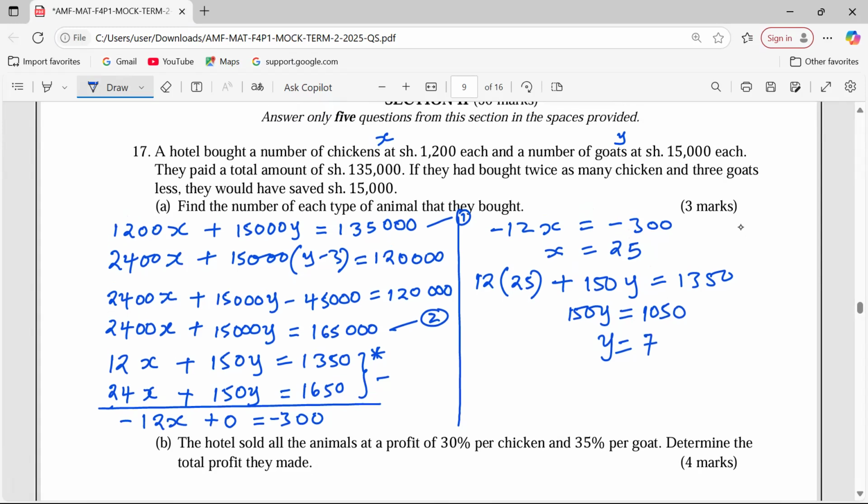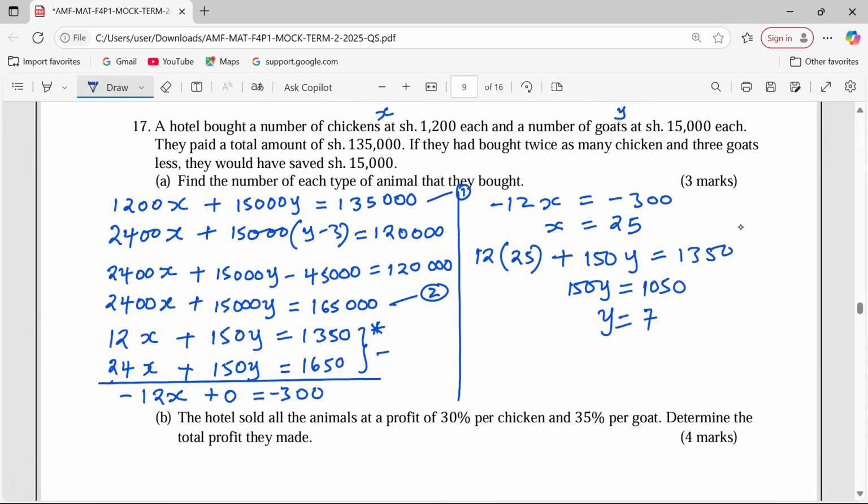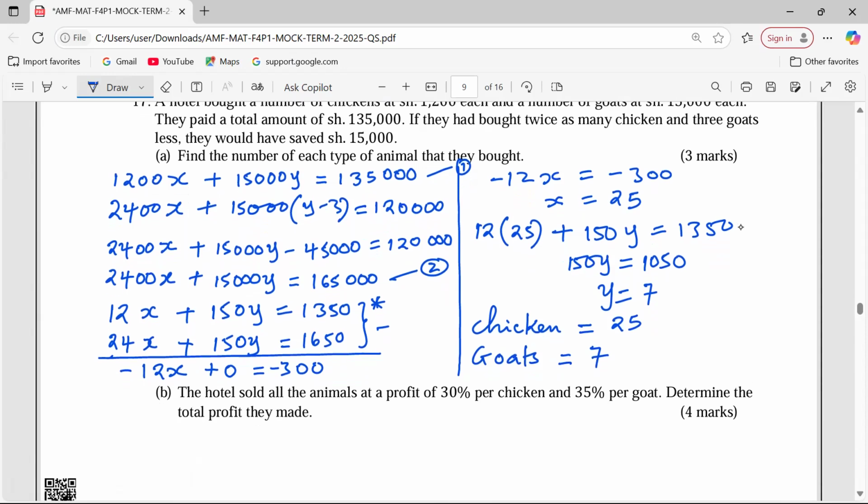Remember, 25, which is x, was the number of chicken bought. So chicken, we now explain that chicken are 25, and goats are 7 because they are the value of y. That's simple. So that's how it is. Very simple and easy to understand.